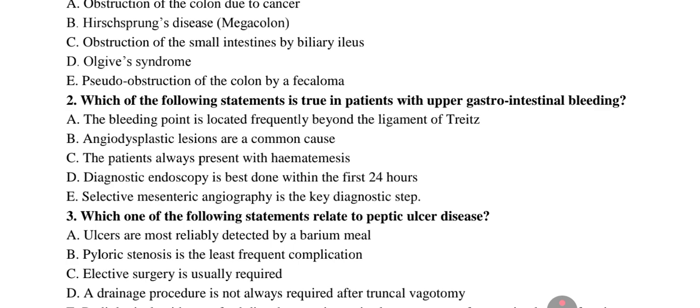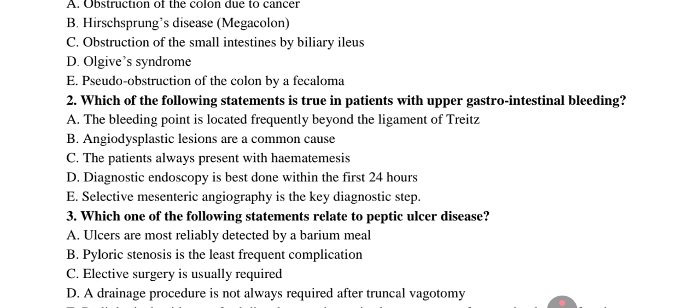It should be performed within the first 24 hours to identify the bleeding source and provide endoscopic treatment if necessary. Option A tells us about the bleeding site, which is frequently located beyond the ligament of Treitz. That is false. Upper GI bleeding is defined as bleeding proximal to the ligament of Treitz, that is located either at the level of the esophagus, the stomach, or the duodenum before the ligament of Treitz.